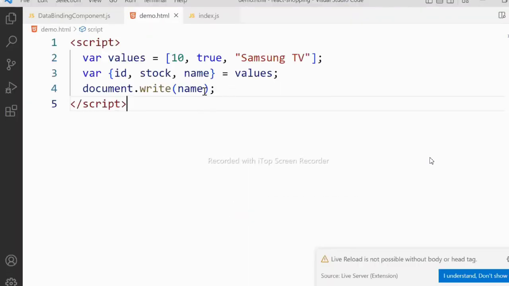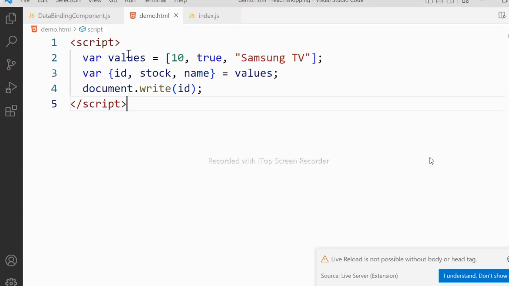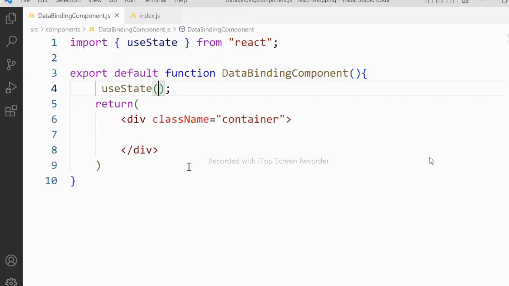So it is saying undefined. Why is it undefined? Here we have defined these values. Even if I give id and name, all these options, you can see it shows undefined. Undefined because this destructuring is allowed in a function. We have to configure it in a function. Actually, what the id, stock and name references can do is access and use these values. This is called destructuring, right? The same concept we have to follow here.